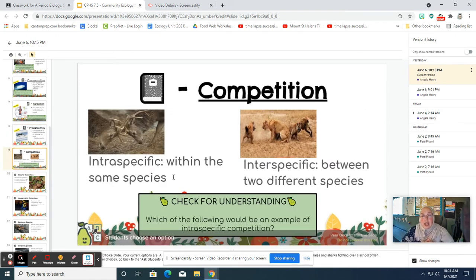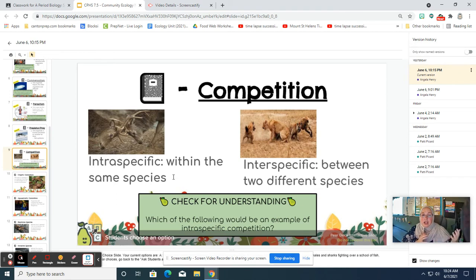Another type of interaction that we have within a population and within species at the community level is competition, right? Organisms competing for space, for shelter, for food, for water, competing for breeding rights. So there are two types of competition that we can look at.